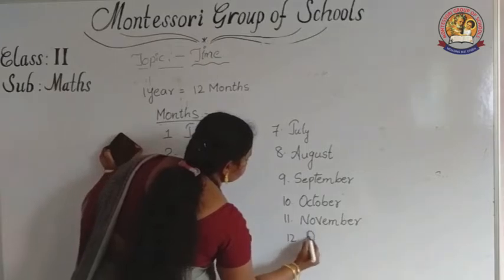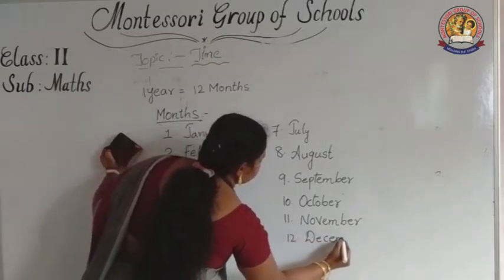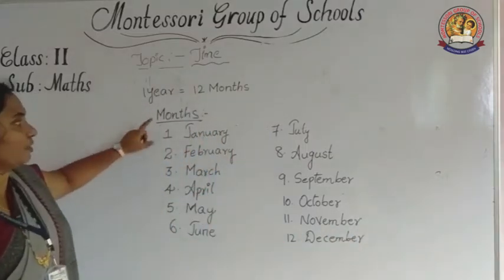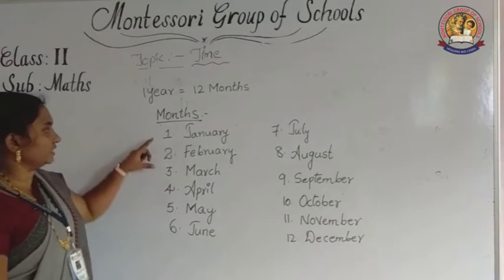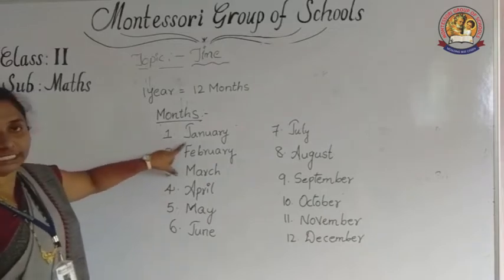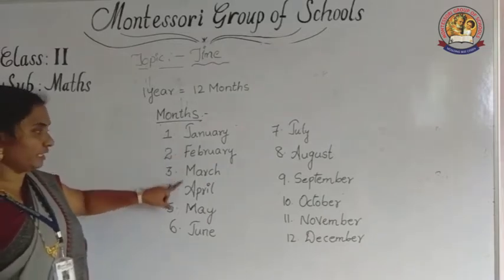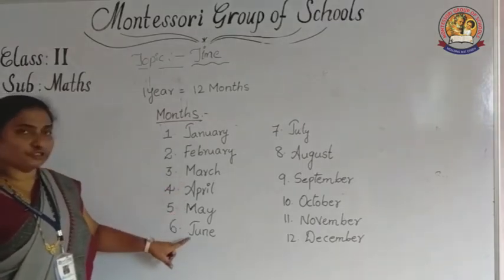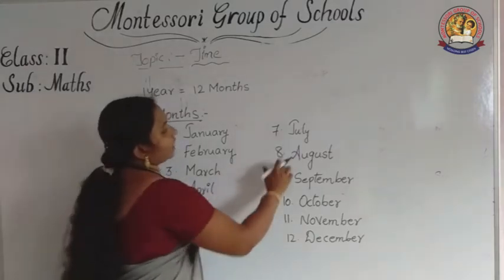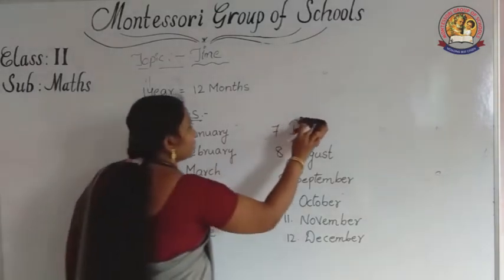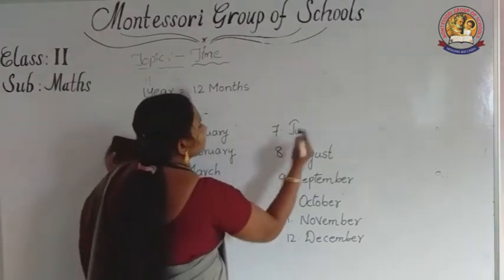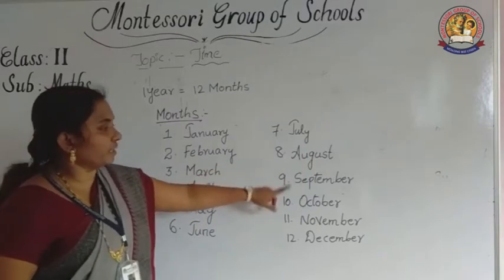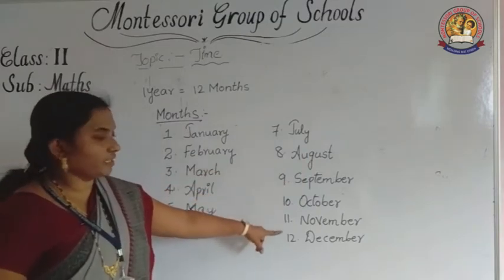And 12th one, December. Total how many months are there? 12 months. So in these 12 months, first month January, second month February, third month March, April, May, June, July, August, September, October, November, December.